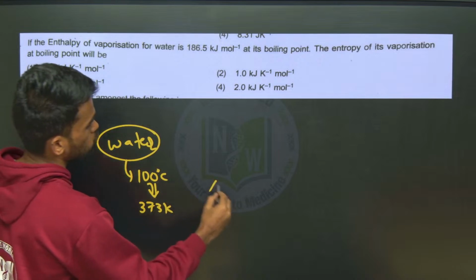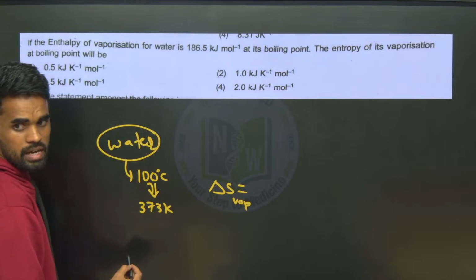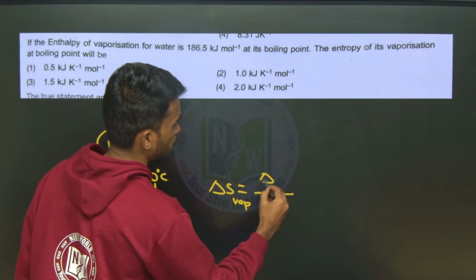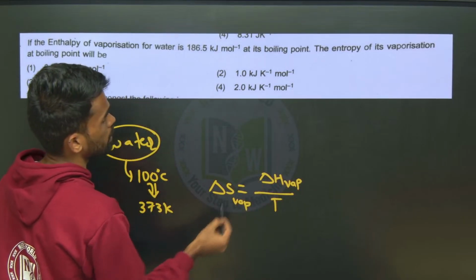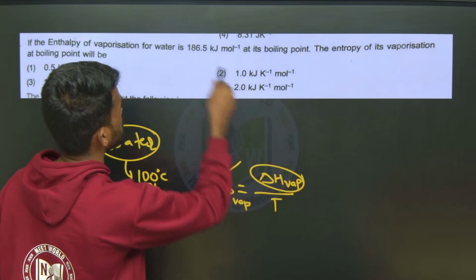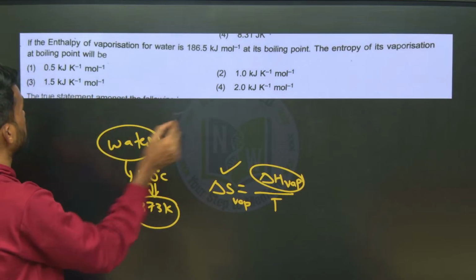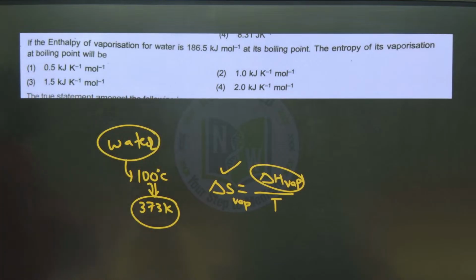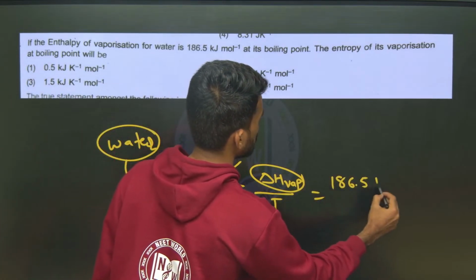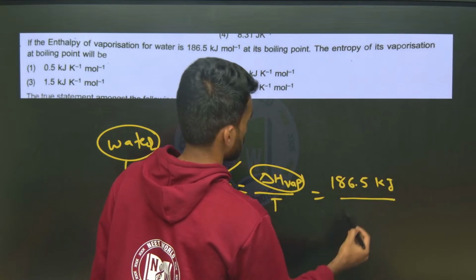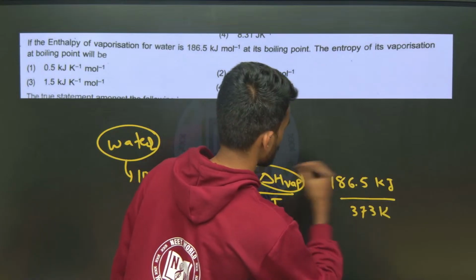And what they are asking, entropy change. Delta S vaporization is what? What is the formula I have told you? Delta S vaporization equals enthalpy of vaporization, delta H vaporization by T. Okay, so what we required here? Entropy. So substitute delta H vaporization given here, this much, and divide by this. So you will get one of these options. Okay, so 186.5 kilojoule by 373 Kelvin.